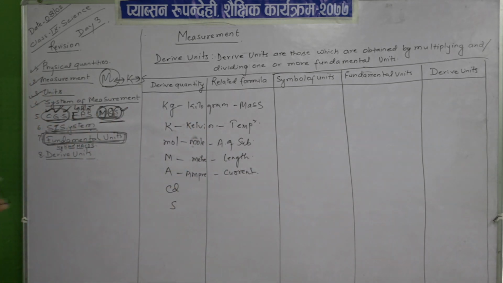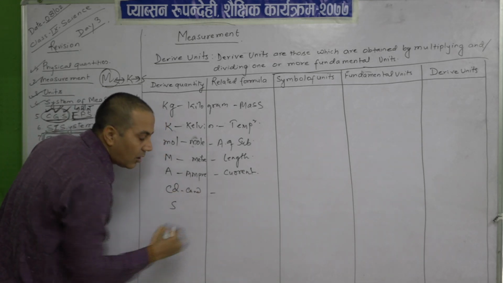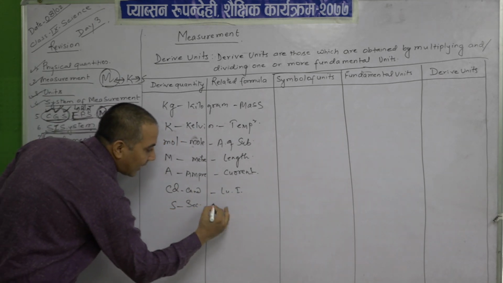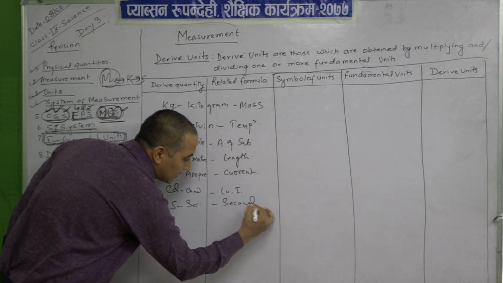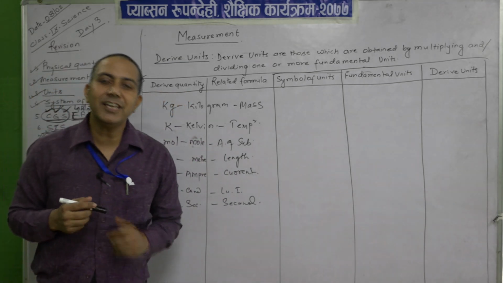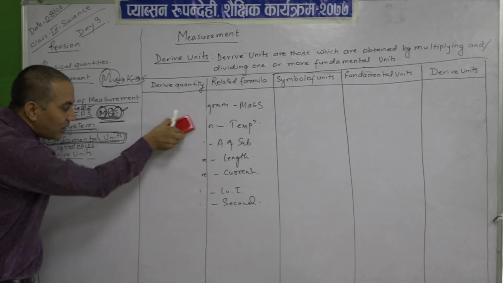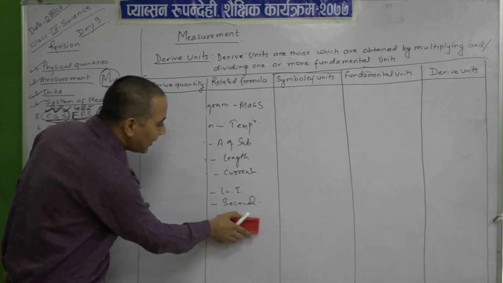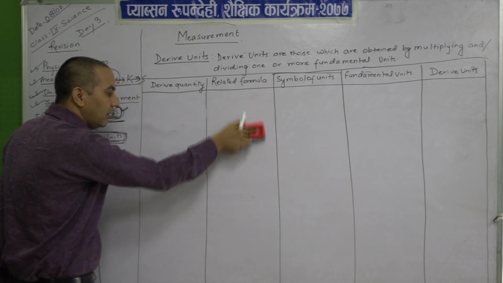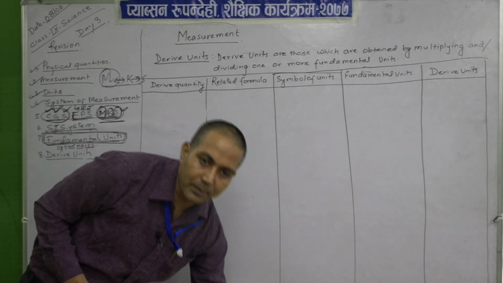I think you caught this formula. CD means candela, that denotes luminous intensity, and S means second. So what are the fundamental units? Simply kg K mole m CDS. Once you repeat with me, are you hearing? Yes, kg K mole m CDS. These are the fundamental units. So till yesterday we have been through this topic.